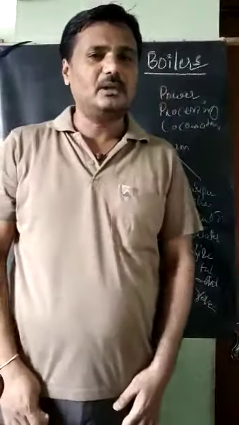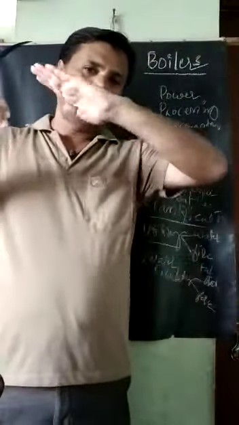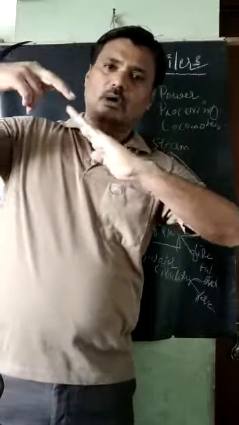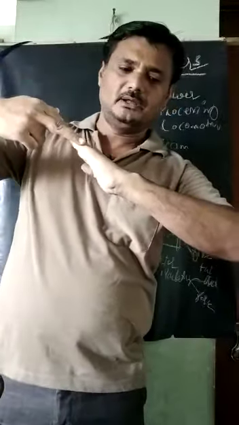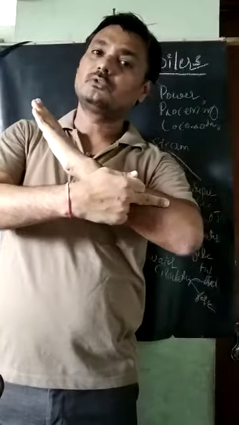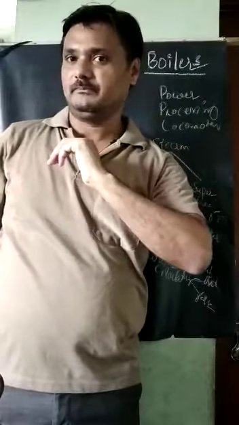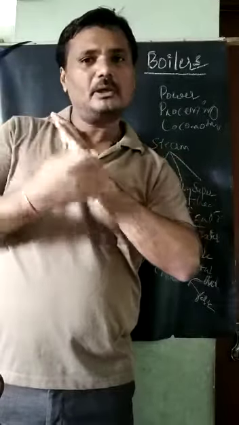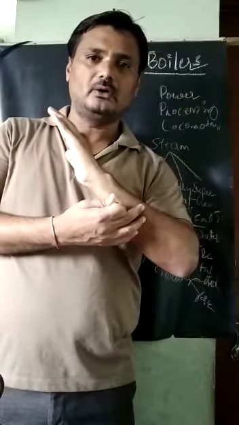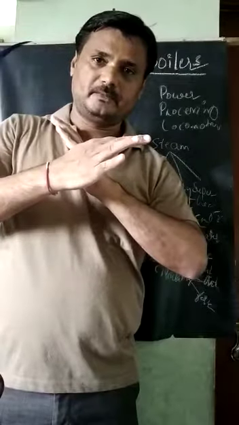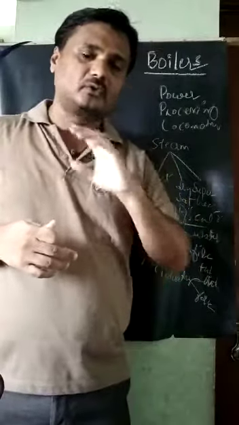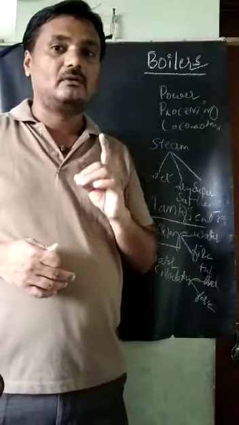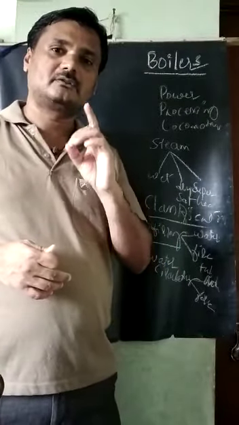Natural circulation means, if the tube is inclined like this, water will start moving from here and go down due to gravity. It automatically goes down, with no need to force it. If this kind of circulation is used in the boiler, it is a natural circulation boiler.